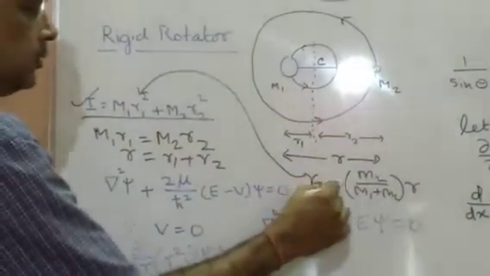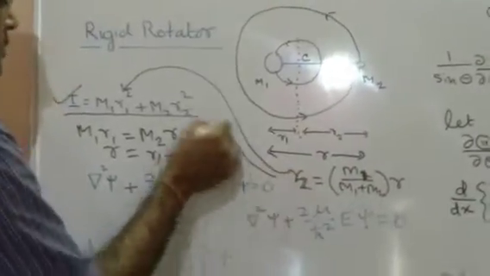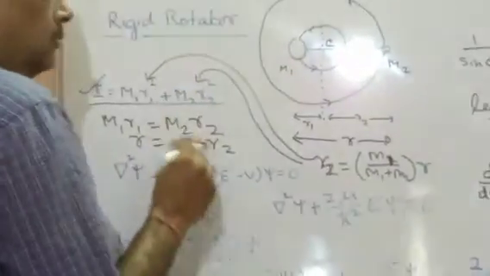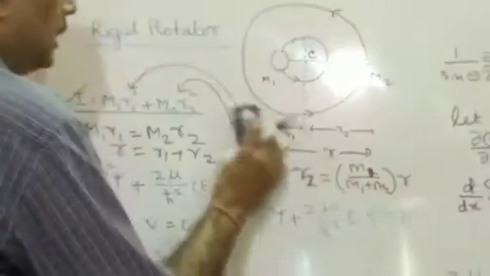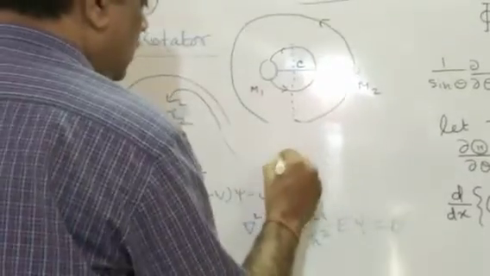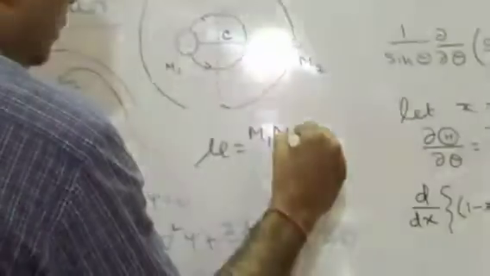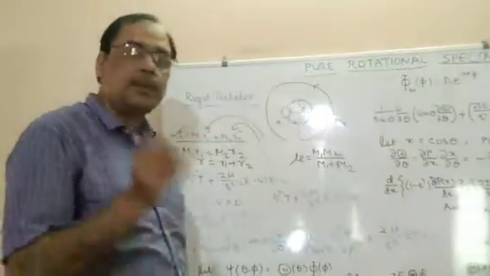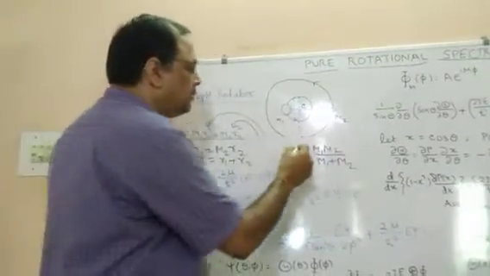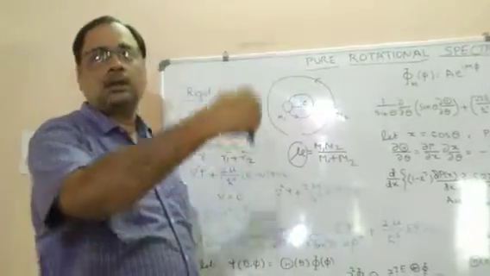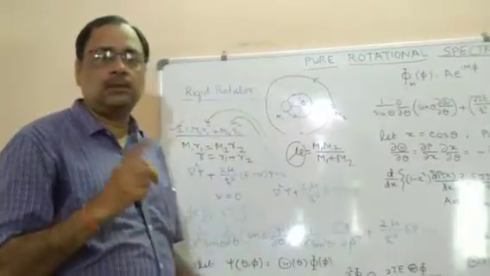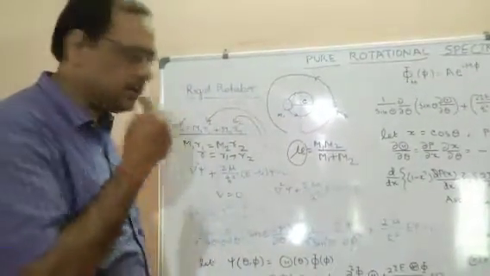Similarly, we will find R2, which will be 1 here, and substituting the value and then solving, we will get a reduced mass. That reduced mass mu will be M1 M2 upon M1 plus M2. So the total system behaves like a single particle of mass mu rotating about a point C at a distance R. So now the two body problem looks like a single body problem.